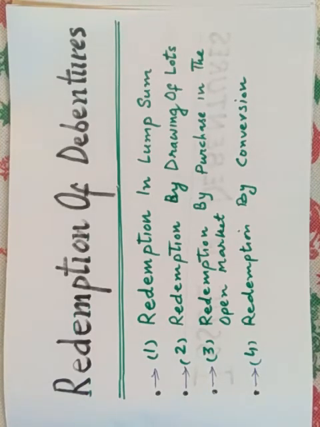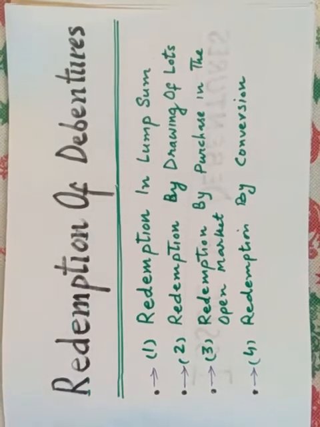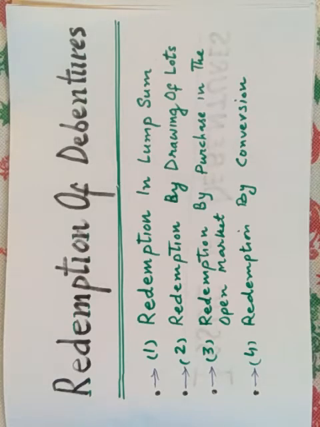Normally, debentures are redeemed at the expiry of the period. However, if the articles of association permit, the company can redeem the debentures before the date of maturity as per the terms stated in the prospectus. Irredeemable debentures are perpetual in nature and become due for payment only on the happening of a contingency but not otherwise. Redeemable debentures can be redeemed through any of the methods which are given below.